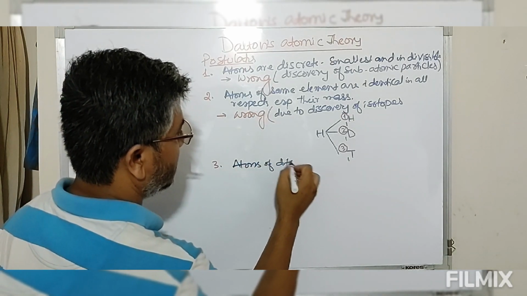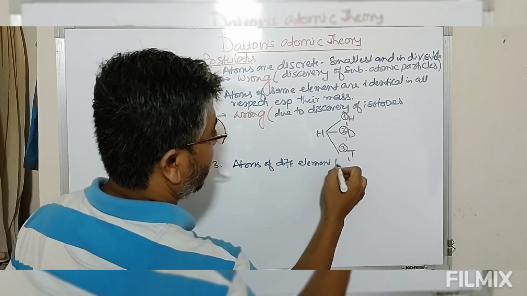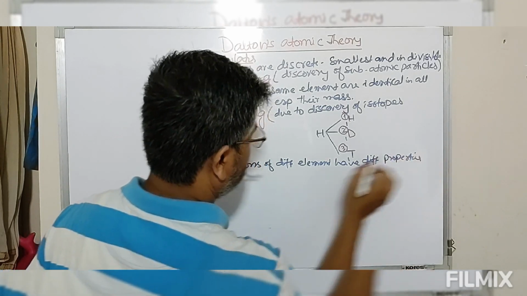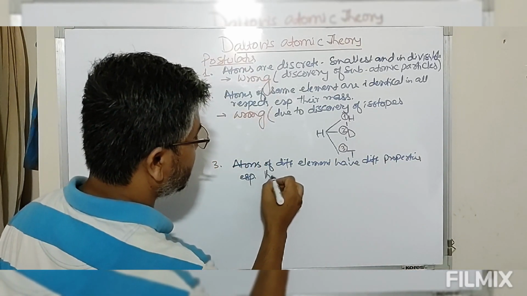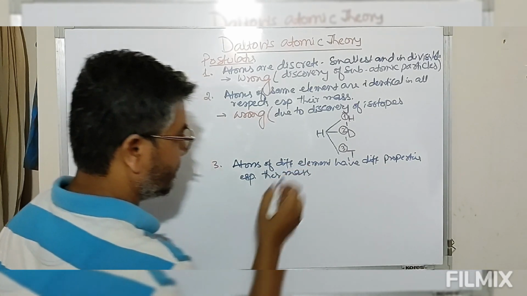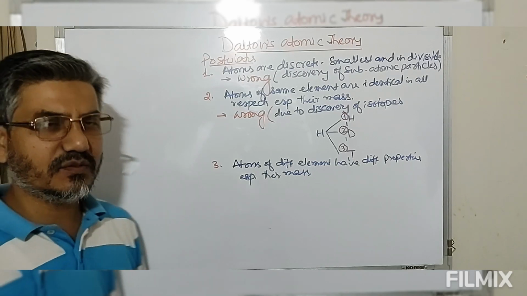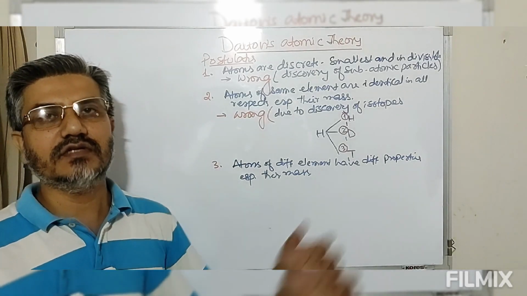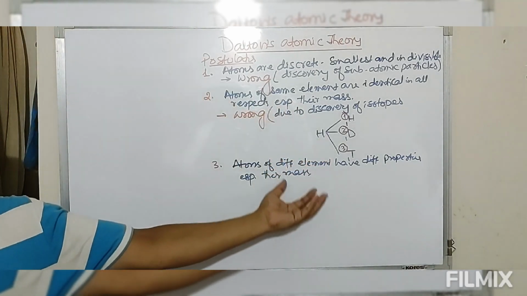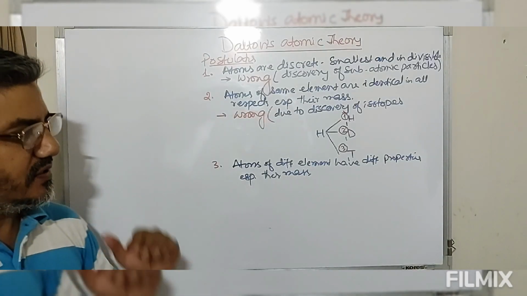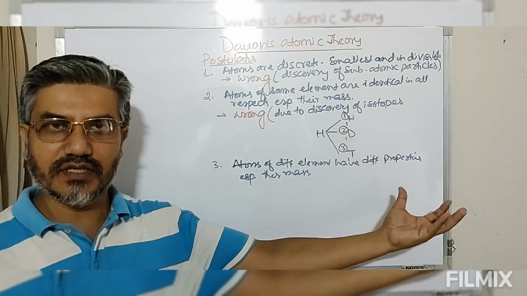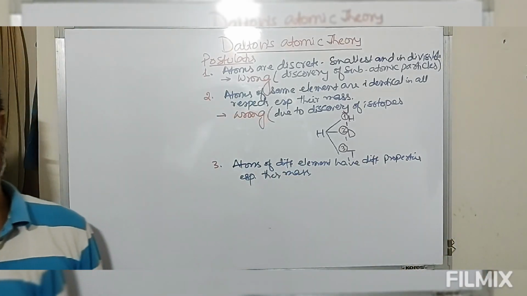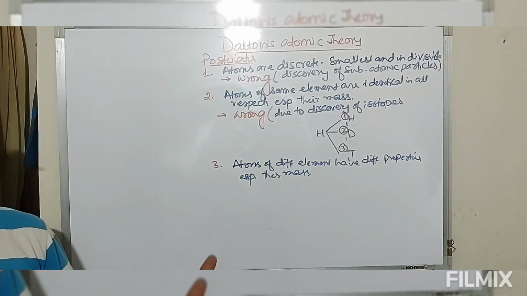Atoms of different elements have different properties, and again especially their mass should be different. So now look at this. If we have different atoms, obviously their properties should be different, because we cannot have a hydrogen and a nitrogen atom be identical. If hydrogen and nitrogen atoms are identical, then how can we classify some of them into hydrogen and some of them into nitrogen? If we have different atoms, their properties should be different in all respects, especially their masses should also be different. Now this seems to be again correct.